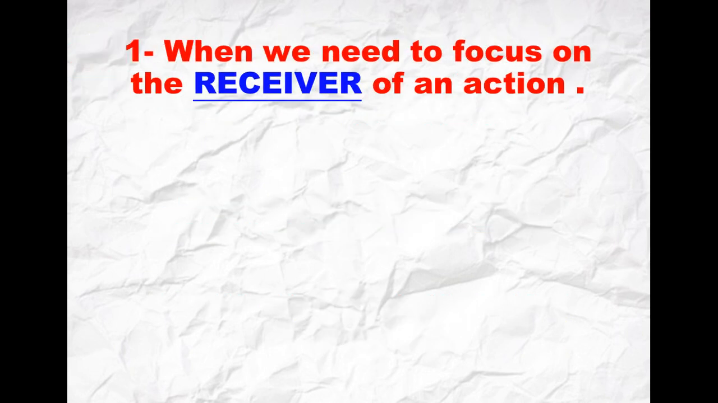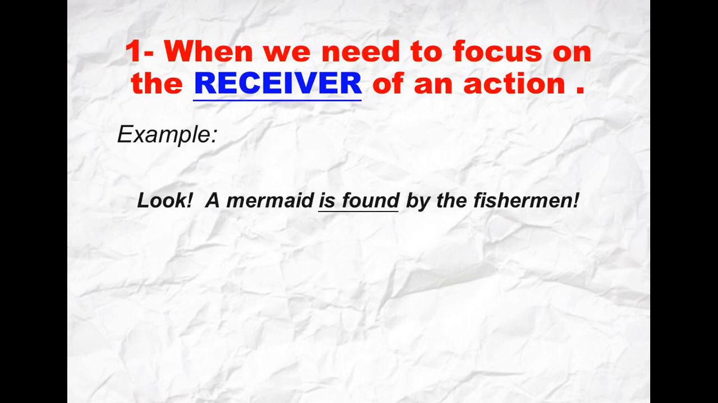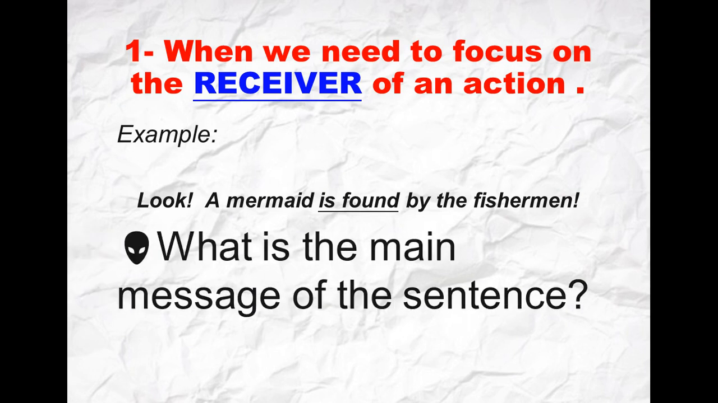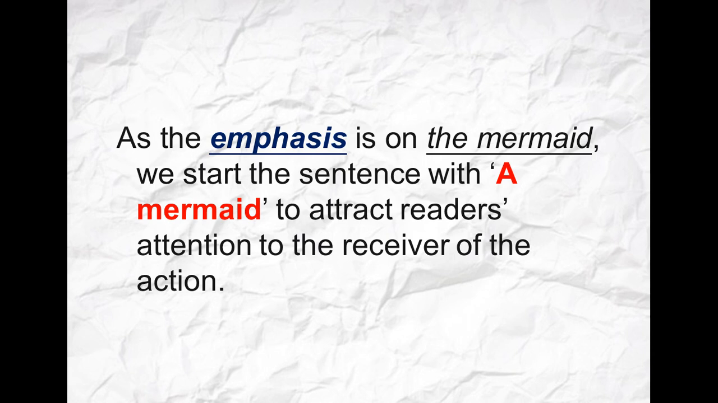When we need to focus on the receiver of an action, look at the following example: a mermaid is found by the fisherman. Here you need to attract the reader's attention and let him focus on the word mermaid. So the question: what is the main message of the sentence? The emphasis is on the mermaid. We start the sentence with a mermaid to attract the reader's attention to the receiver of the action. Good, let's move to number 2.